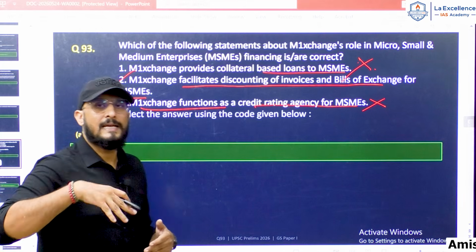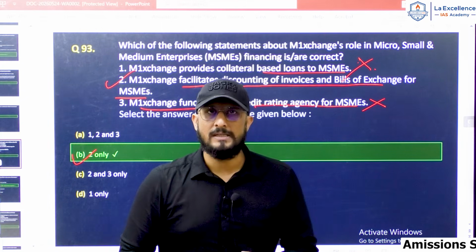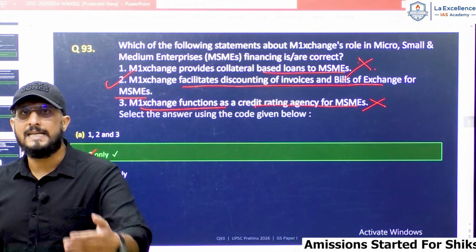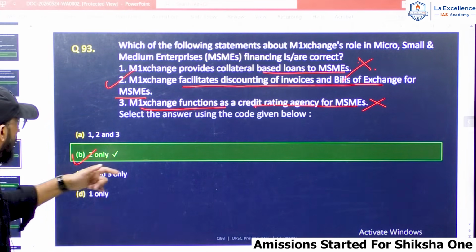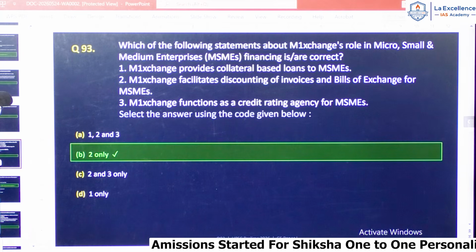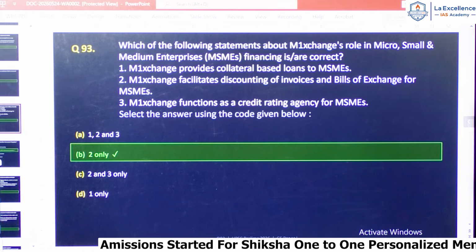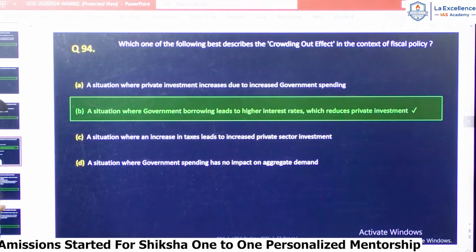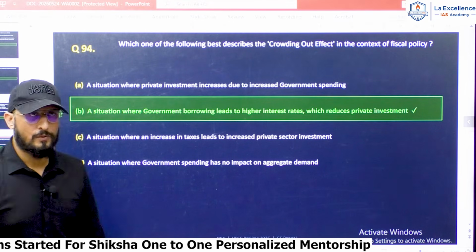As I said, they can sell their outstanding invoices at a discounted price to registered financiers and get payment immediately. So the correct answer for question number 93 is B, 2 only. Next, question number 94.